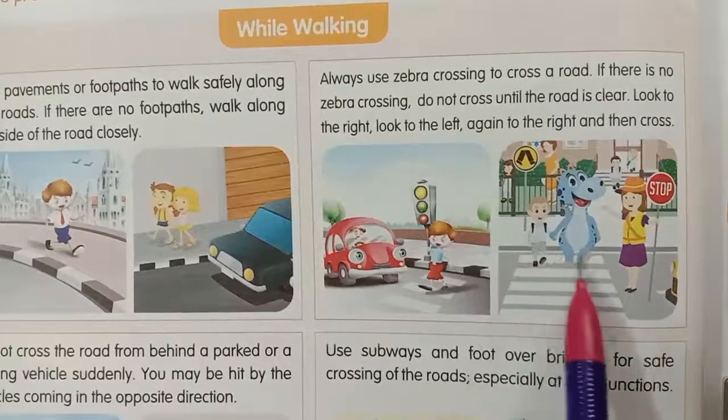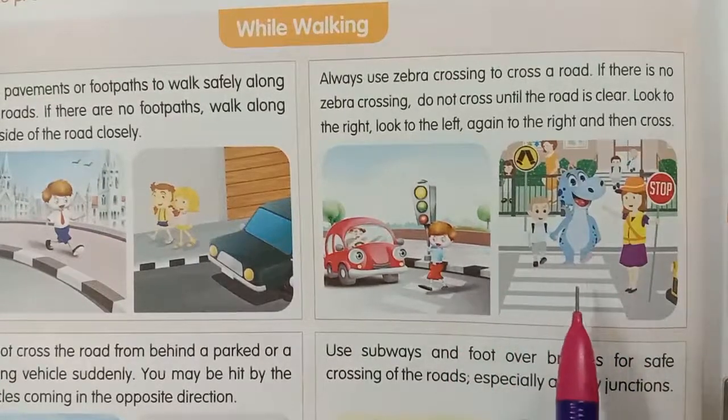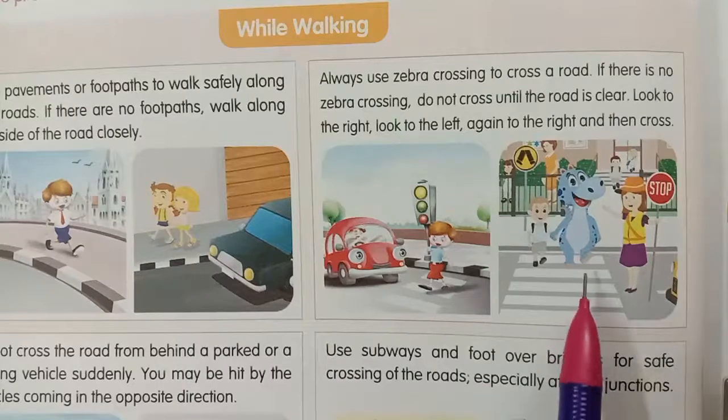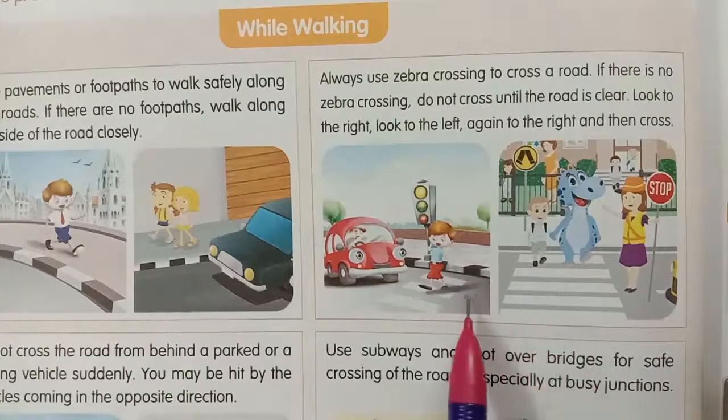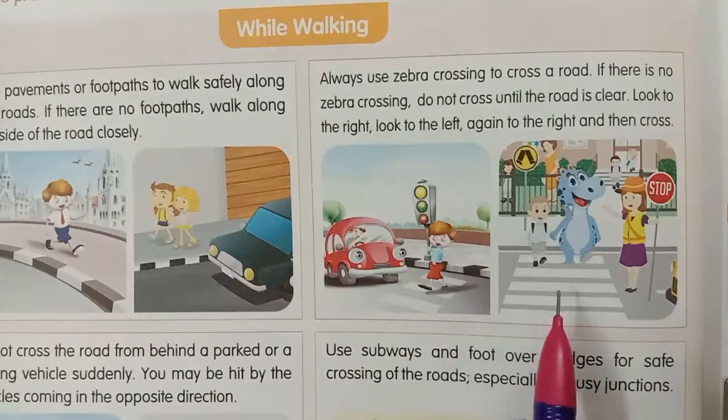Okay children, always use zebra crossing to cross a road. How to cross a road? Always use zebra crossing to cross a road. If there is no zebra crossing, do not cross until the road is clear. Look to the right and look to the left, again to the right and then cross.